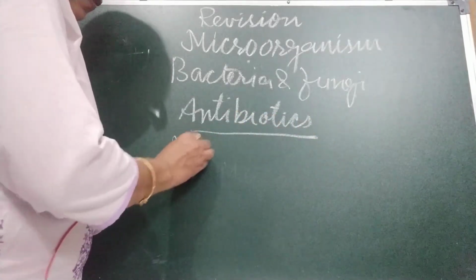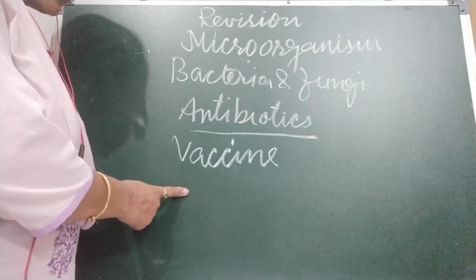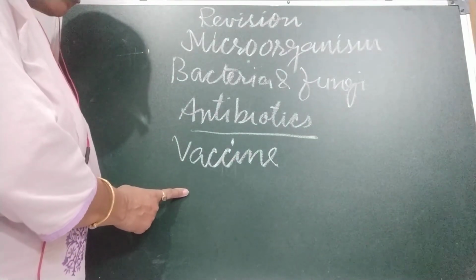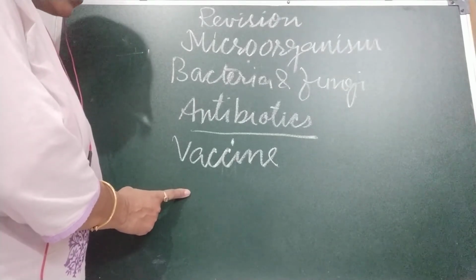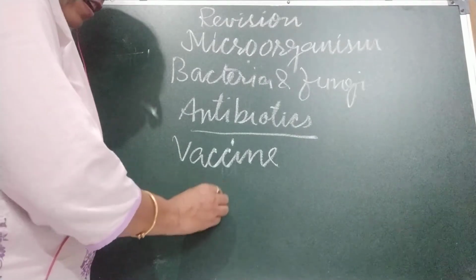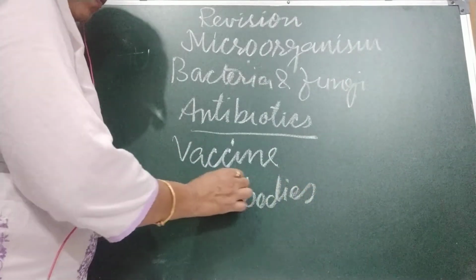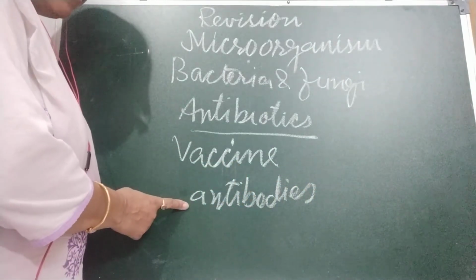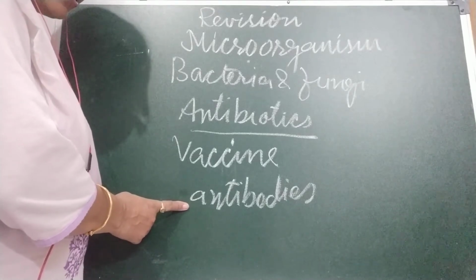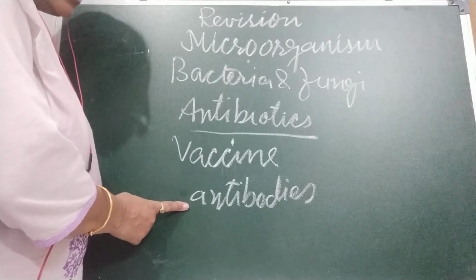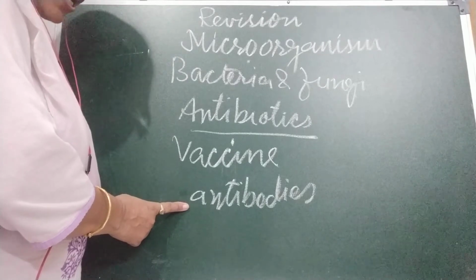Very important. Vaccine. What are vaccines? Vaccine consists of dead or weakened microbes. When these are swallowed or injected into the body of a patient, the body produces antibodies to fight them. The antibodies remain in the body and protect it from any future attack of the disease. The body is then said to have developed immunity. Vaccination is therefore called immunization.